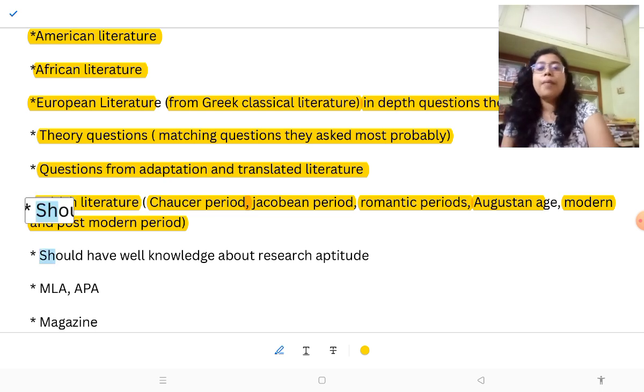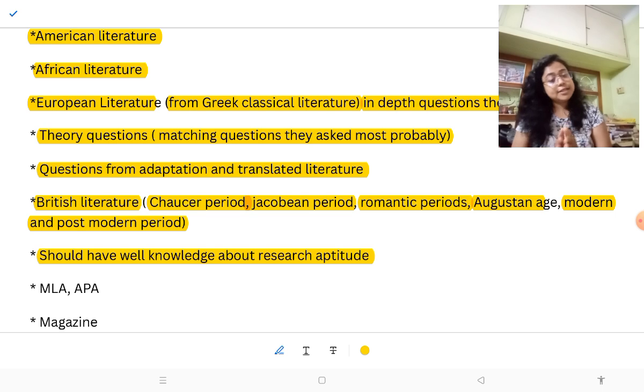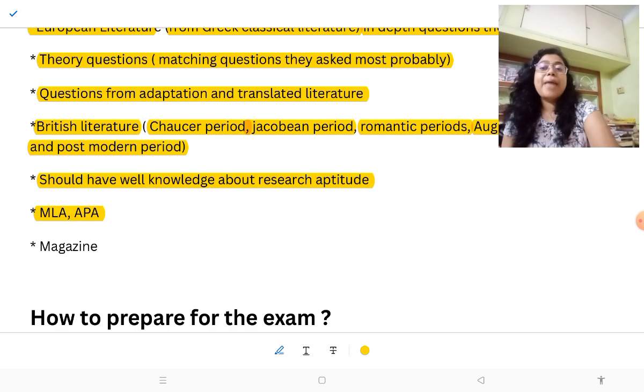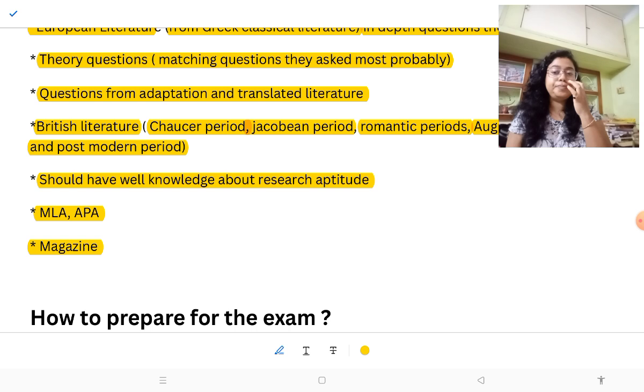Then you should know about research aptitude. Sometimes they ask Paper 1 questions in Paper 2. They ask about MLA, APA. Then magazines, some questions from magazines like Spectator, Tatler, they ask questions from these also. Sometimes they ask questions from language, and from cultural studies, the canonical writers only, with their terms. Okay.